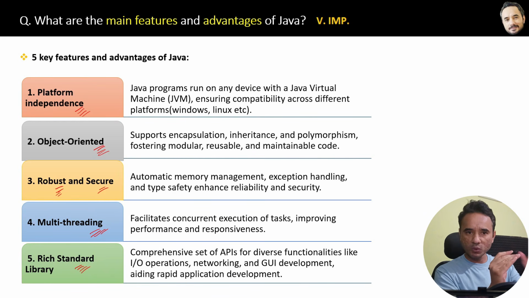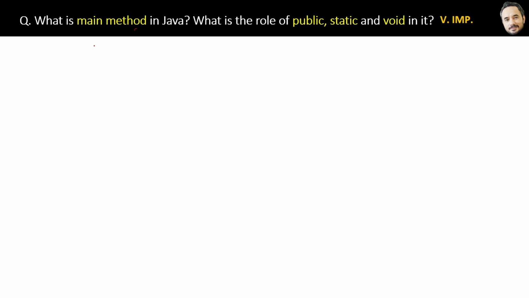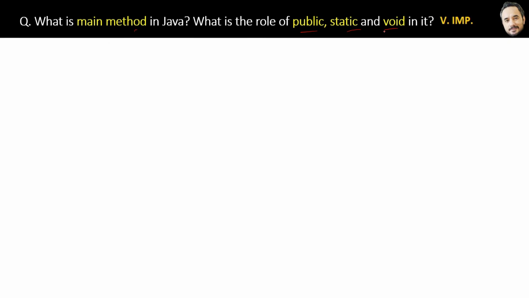Now, yes, one more thing. This is a very high level idea, but in upcoming questions we will discuss more about what multi-threading is, how Java implements multi-threading, and what the standard libraries are, many standard libraries we will discuss. Then most importantly, the object oriented concepts, which are very important from an interview point of view, that also we will cover in great detail. Okay, what is the main method in Java? What is the role of public, static, and void in it? This is a coding question, so let's see the code.